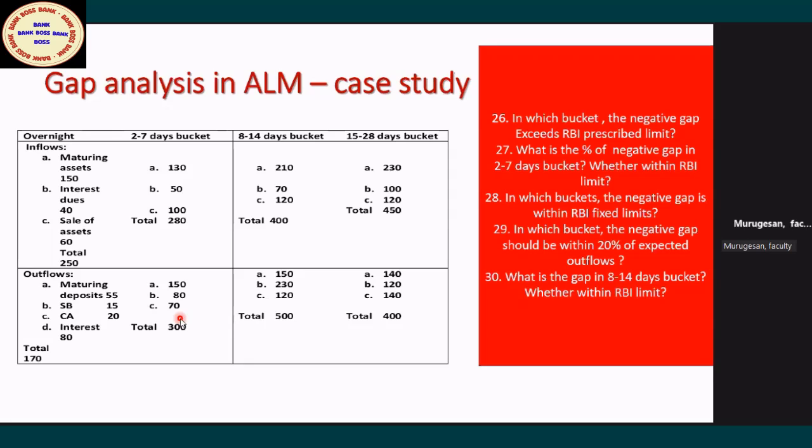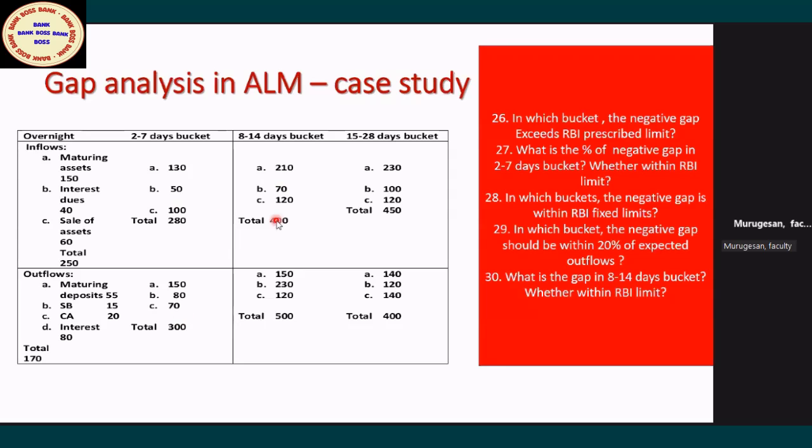The RBI rule prescribes that the negative limit is not to exceed 10% of the expected outflow. 10% of what? Expected outflow. 15% of what? 15% of expected outflow. All the percentages, the negative gap, will be in relation to outflows, not inflows. So we are getting 6.6, which means it is under the RBI limit. Okay, very good. Super. 2 marks assured, madam.